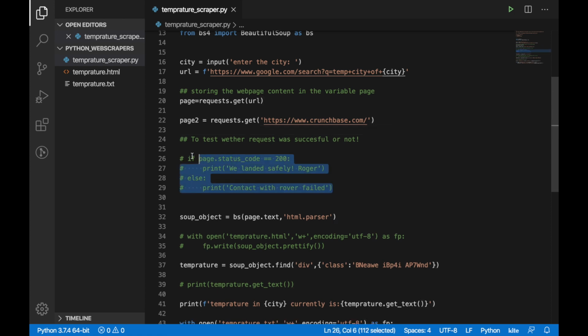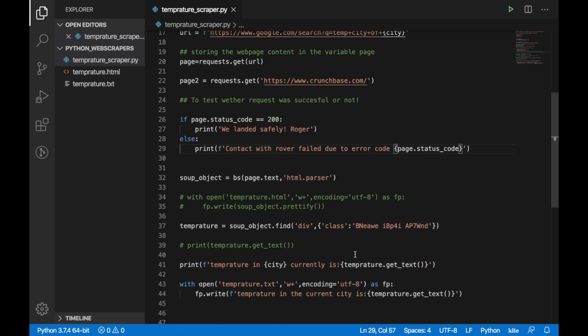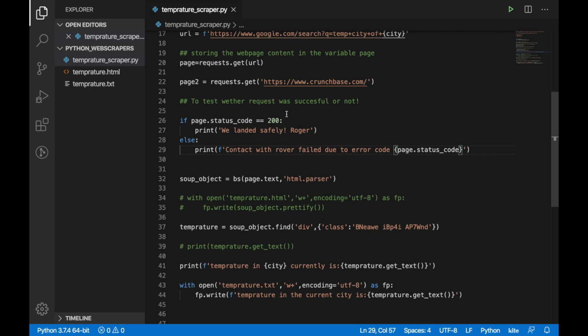and I'll change this comment and print out what status code it returned. So if it's 200 we landed safely, else I want it to show me the status code. Okay, so the contact with robo failed, and I'll just use my best friend, string formatting. So if we try to run this, it will run the whole code for Shimla and all.